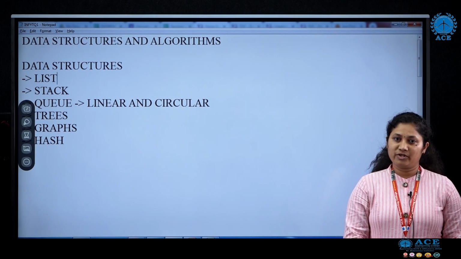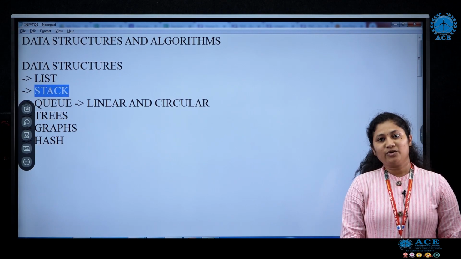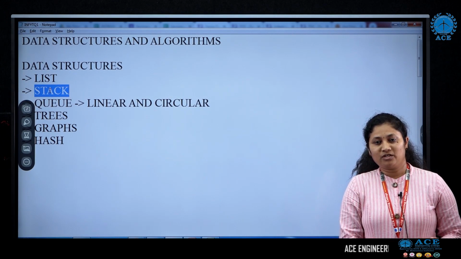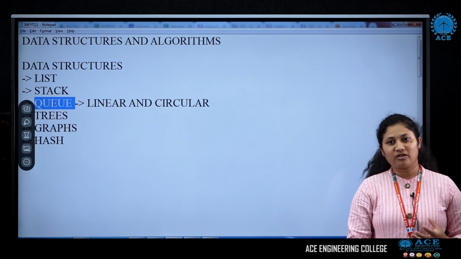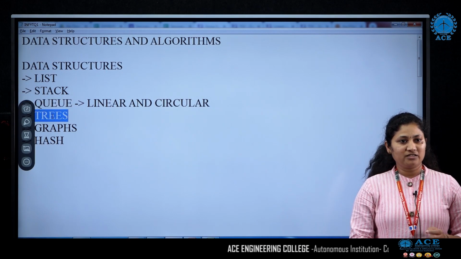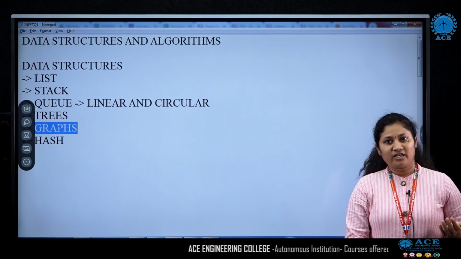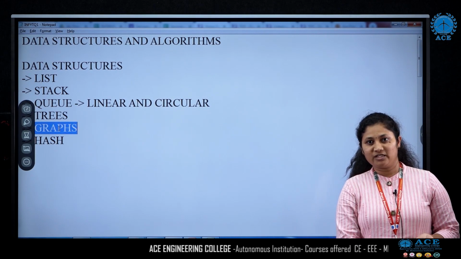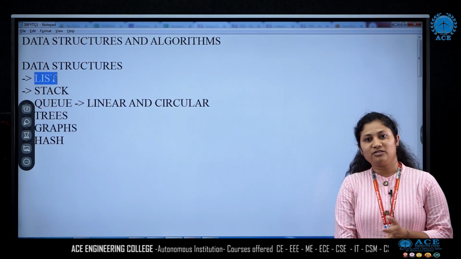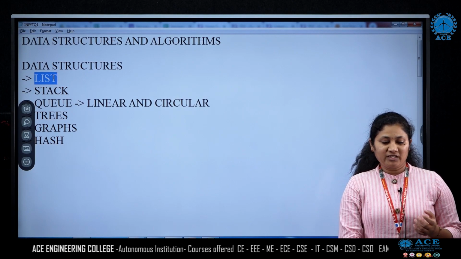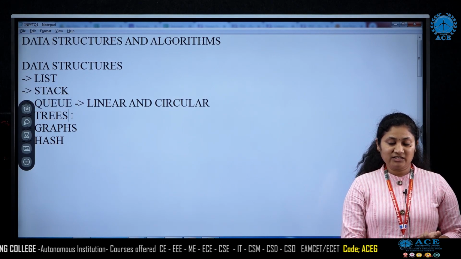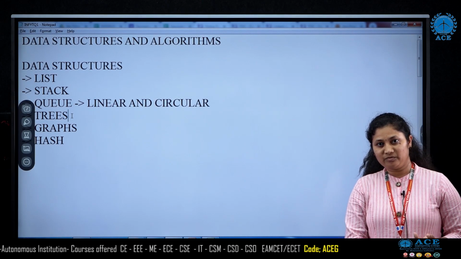For example, in stack we call the insertion operation push and the deletion operation pop. Similarly in queue, we call them NQ and DQ. And when it comes to trees, again you have insertion and deletion. And when we want to display the contents, in stack we just use display, and again in queue, display. In trees we have different ways of traversing.